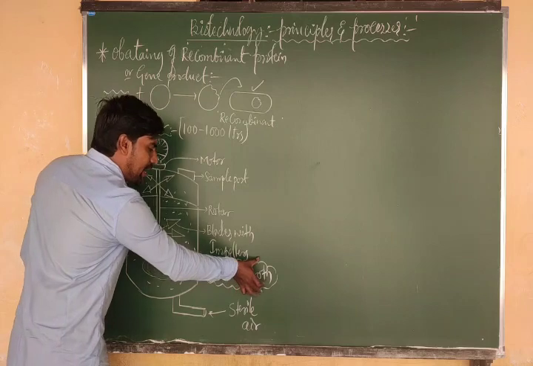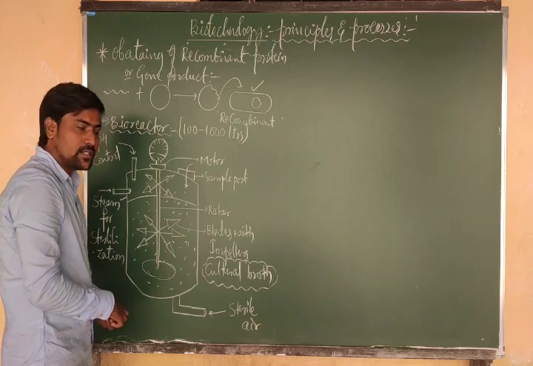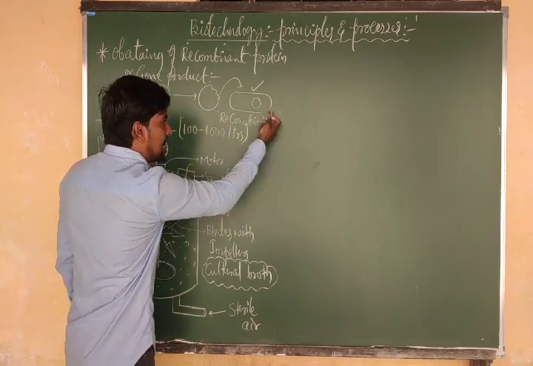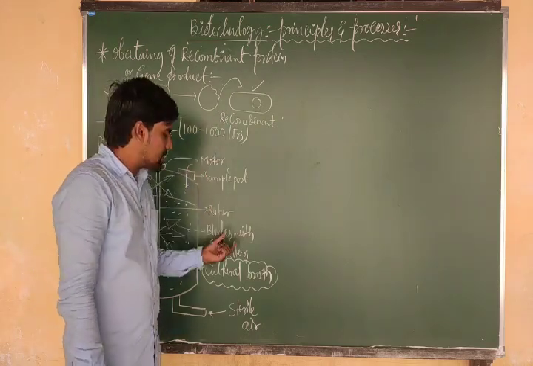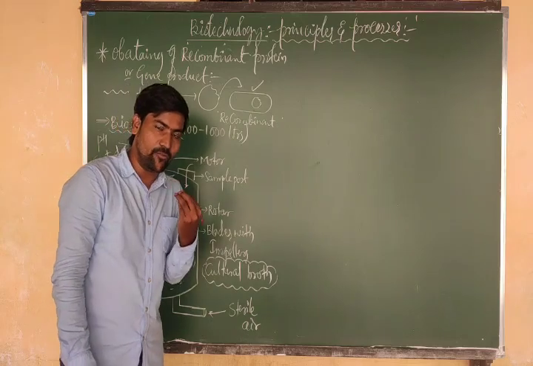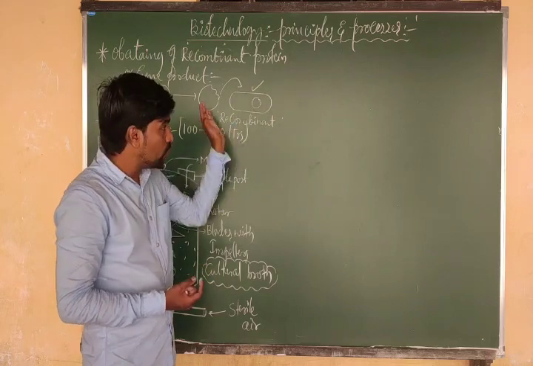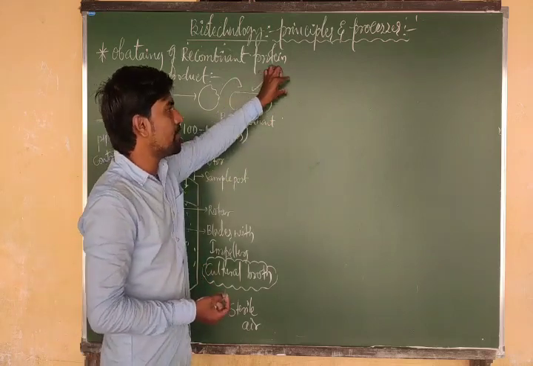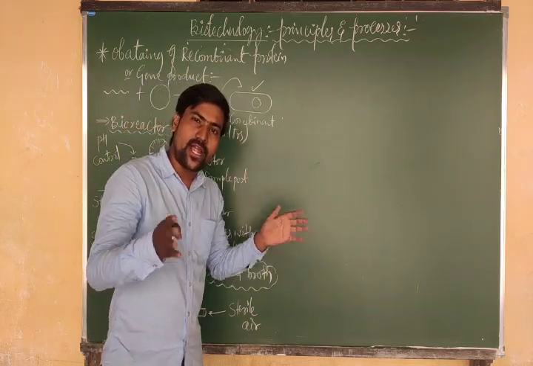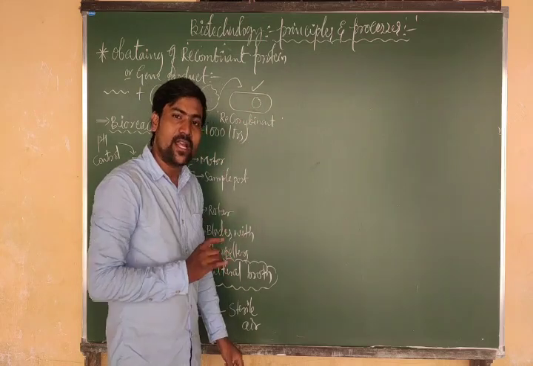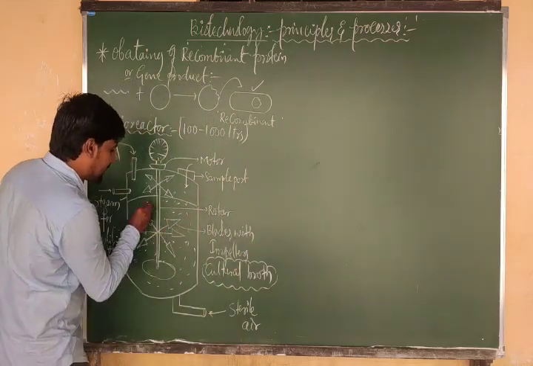After cleaning, what do we add? Culture broth. From this side we add culture broth, and that culture broth contains recombinant cells. Now the recombinant cells start using the culture broth, the food, and they start growing and dividing. During division, rDNA passes to the daughter cells. That means many recombinant cells are formed, all having rDNA, and all those rDNA copies have our desired gene.